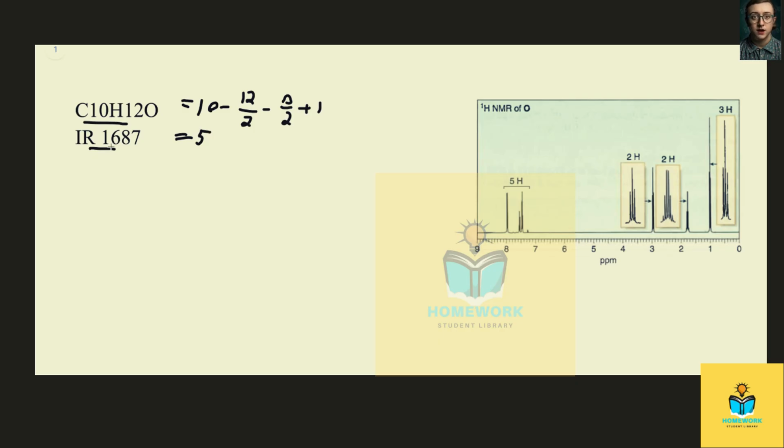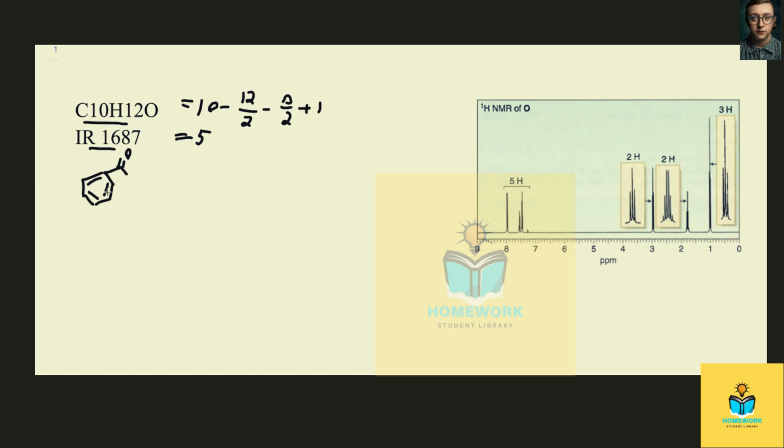And we have an IR of 1687, so we know that we're going to have some sort of ketone, actually a conjugated ketone in our molecule. And now we need to go to the IR spectrum to understand why we say a conjugated ketone. So a conjugated ketone means that it is directly bonded to some sort of aromatic ring, such as a benzene ring. So benzene is conjugated, and we have a conjugated ketone that's right off the benzene ring.